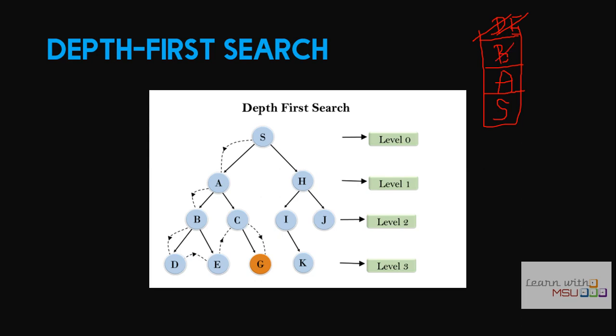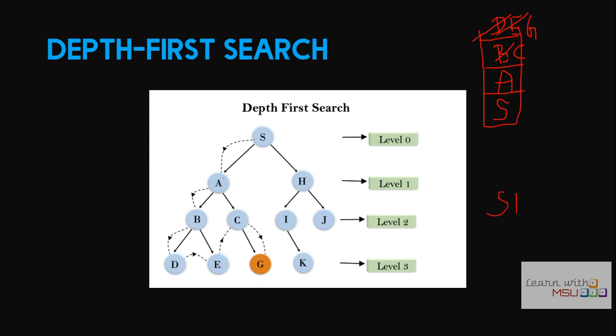Now there is another node available from A. One of A's neighbors is C, so C will be pushed here, and one of C's neighbors is G. G is actually the goal state. Now you can see S, A, C, G. This is actually an optimal solution.